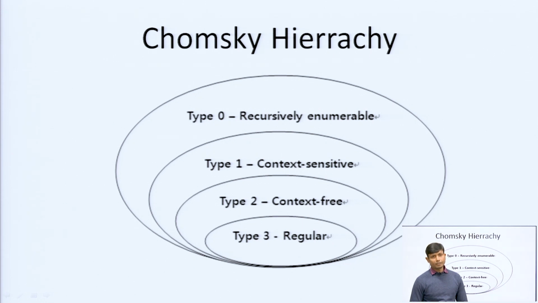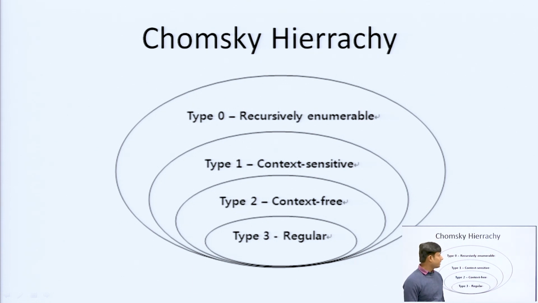In this Venn diagram, what we get is, if any regular language is there, that is accepted by the finite automata, also it is accepted by the push down automata, also it is accepted by the linear bound automata, and also it is accepted by the Turing machine. This is the higher machine of the theory of automata.